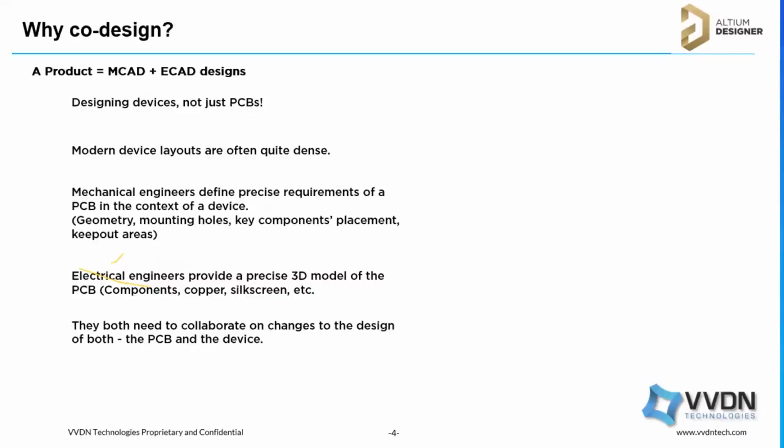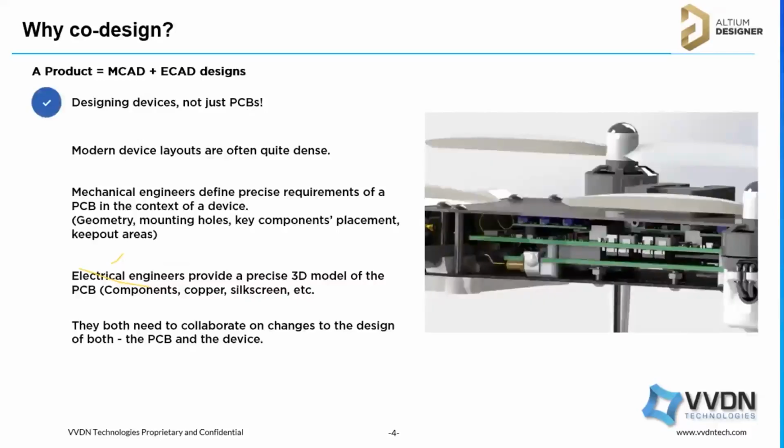We are not developing only the PCB, we are developing a product. So for the product, we have to develop the PCB, and the mechanical engineer has to develop the enclosure. For the product development, both the mechanical engineer and the electrical engineer should work together.